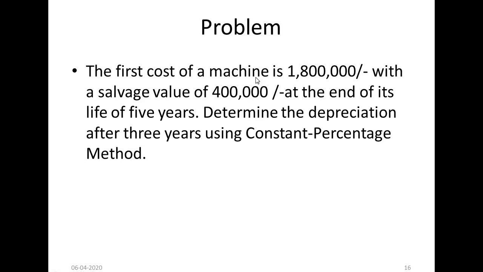So first cost of the machine is 18 lakhs rupees with a salvage value of 4 lakhs, right? At the end of its life of 5 years. Determine the depreciation after 3 years using the constant percentage method. Constant percentage method and declining balance method are both the same.